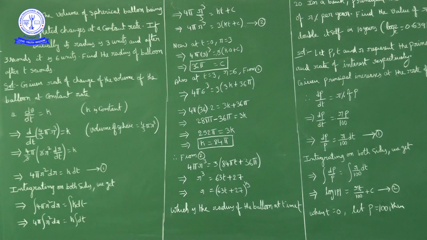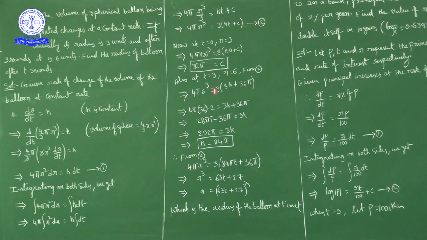Once, we will verify whether this answer is correct or not. What is given? When t equal to 0, r equal to 3. Initially, when t equal to 0, r equal to 3. Now let us verify. Substitute t equal to 0. When we substitute t equal to 0, this part is 0. 27 power 1 by 3 is nothing but 3 only. So when t equal to 0, r equal to 3, correct. Next, one more point is given: when t equal to 3, r equal to 6.